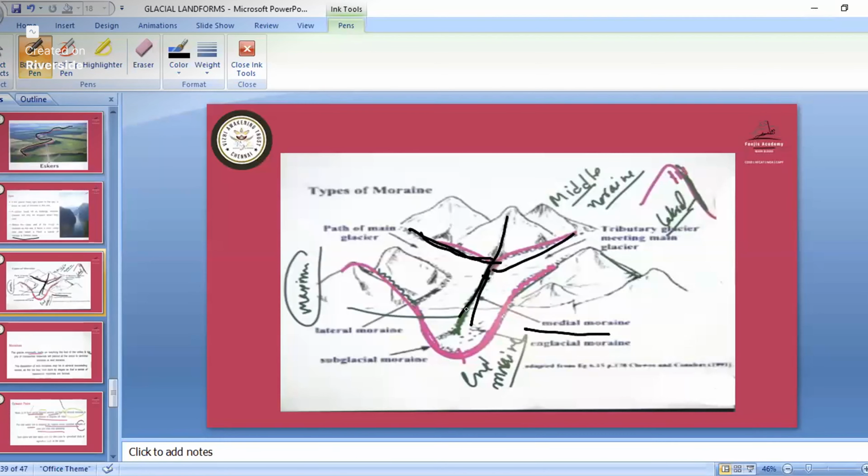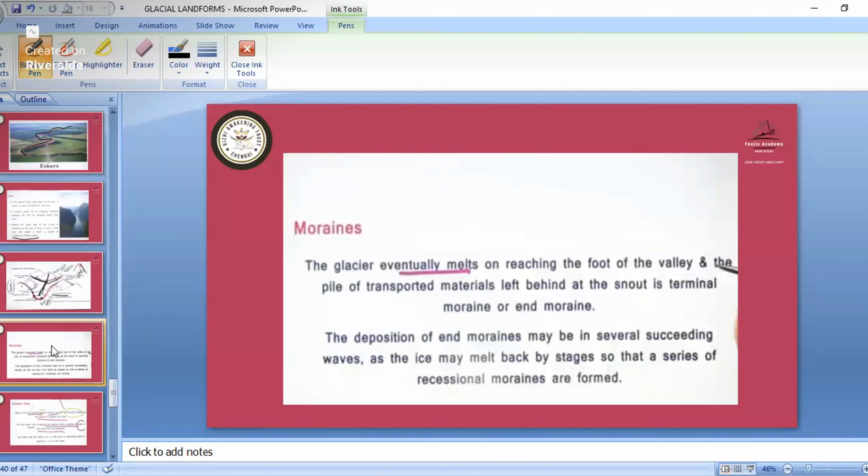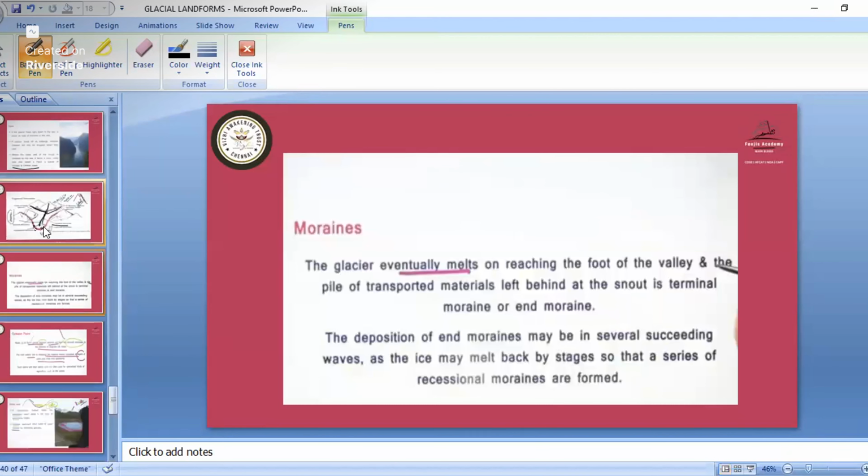Then when it is terminating, there it is known as the terminal moraine. After some other places, small parts are found. Here it is known as the terminal moraine. So remember the types of moraine: we have the middle and terminal. Do not remember all those names, only middle and terminal. Moraines, we have studied all those big boulder type deposition landforms.